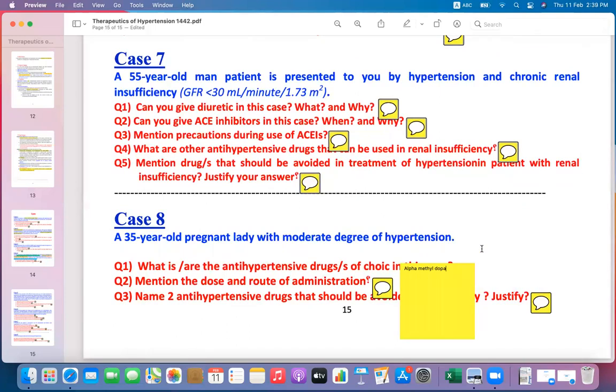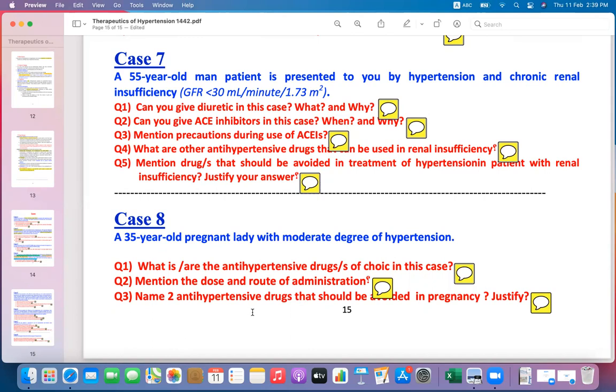In a pregnant lady, alpha methyldopa, or we can say labetalol, is the mainstay in the management of hypertension. As we discussed before, in pregnancy, to manage hypertension, alpha methyldopa or labetalol is used, and we can say it is the drug of choice.